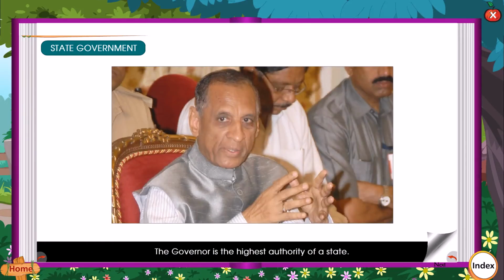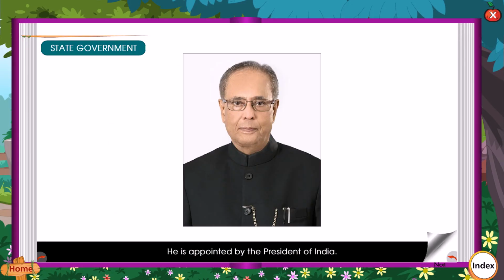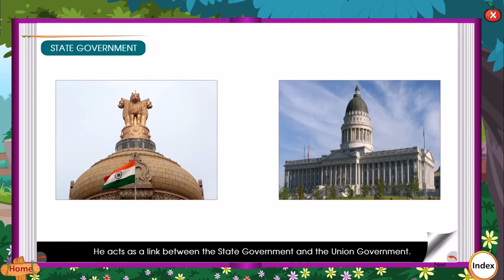The governor is the highest authority of a state. He is appointed by the President of India. He acts as a link between the state government and the union government. A governor serves for a term of 5 years.